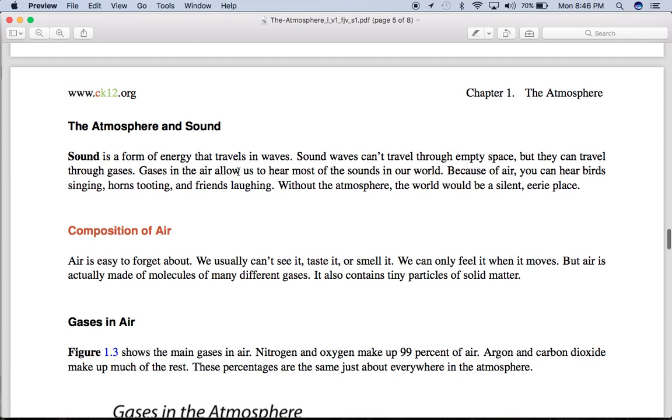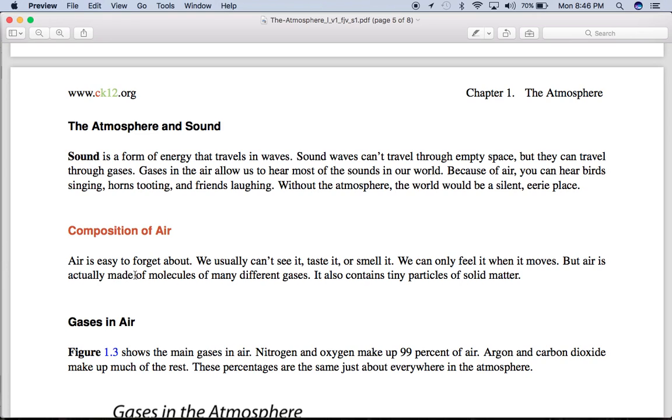Sound is a form of energy that travels in waves. Sound waves can't travel through empty space, but they can travel through gases. Gases in the air allow us to hear most of the sounds in our world. Because of air, you can hear birds singing, horns tooting, and friends laughing. Without the atmosphere, the world would be a silent, eerie place.